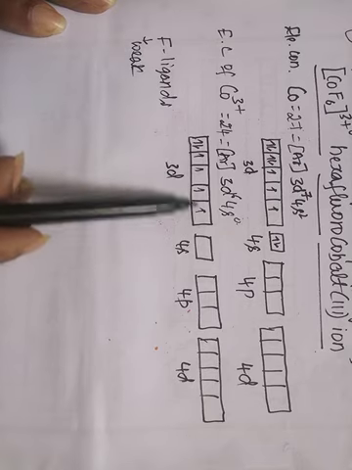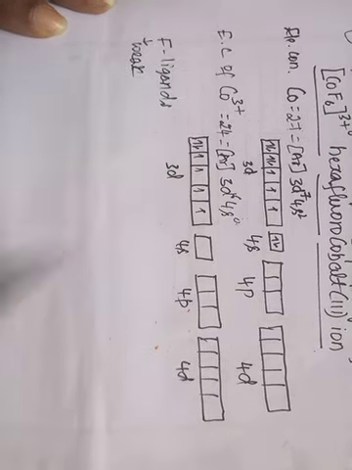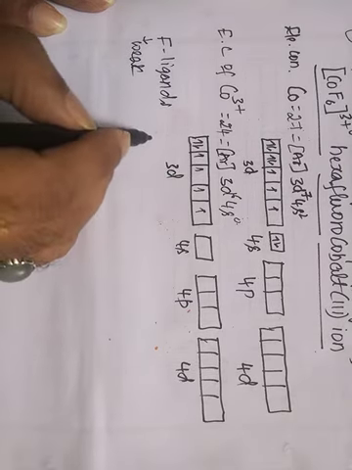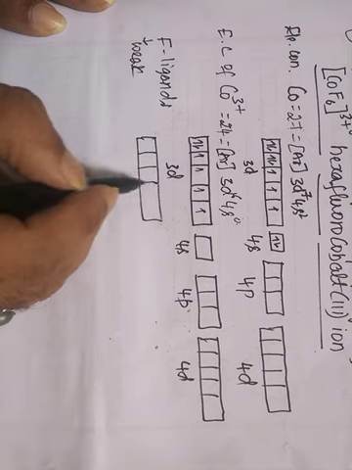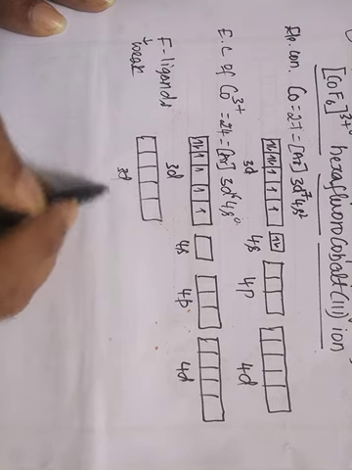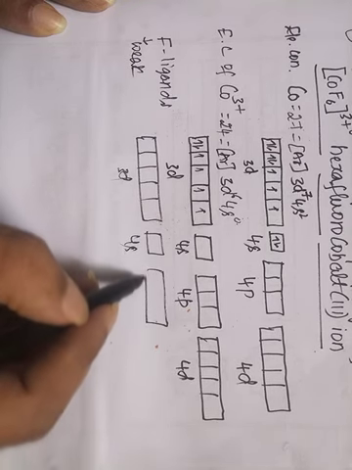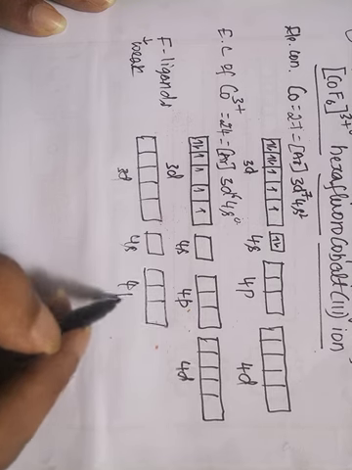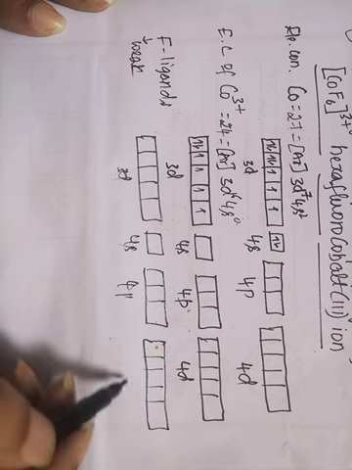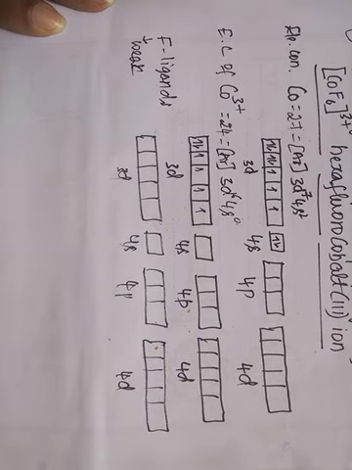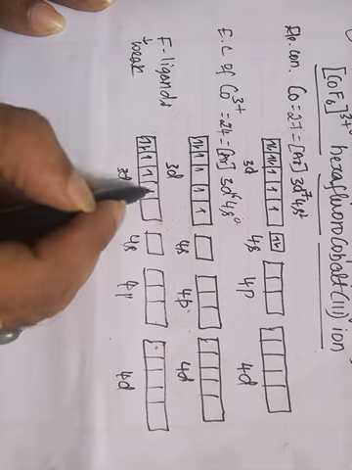Therefore no pairing occurs in the cobalt ion. So let us write the electronic configuration for the cobalt ion in the presence of the fluorine ligands: 3d, 4s, 4p, and 4d. There are 6 electrons in the cobalt ion.